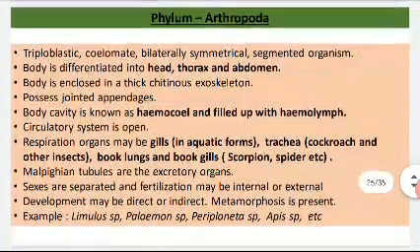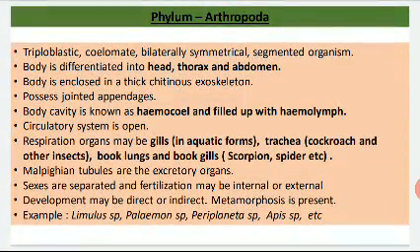Okay, now the next phylum is phylum Arthropoda. Now they are also triploblastic, coelomate, bilaterally symmetrical and segmented organisms, but the main thing is that their body is differentiated into head, thorax and abdomen, and their body is enclosed in a thick chitinous exoskeleton, and their appendages are jointed appendages. That's why they are arthropods.